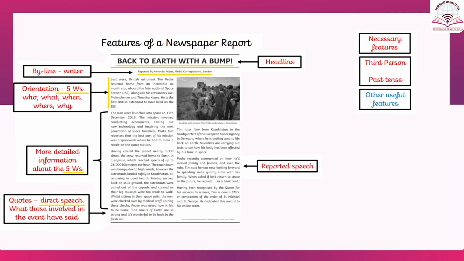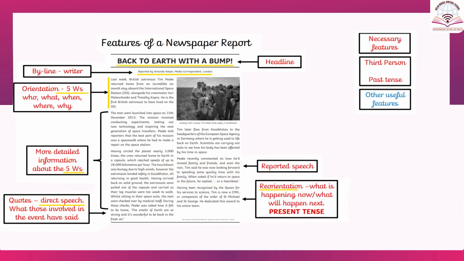Next we move to the second last paragraph. Here we have the reported speech. It is very important to notice that in a news article, always past tense is used and it is always in reported speech. For example, if we read this, Tim said he was now looking forward to spending some quality time with his family. When asked if he would return to space in the future, he replied, "In a heartbeat." And finally, the concluding paragraph, that is a reorientation paragraph. Having been recognized by the Queen for his services to science, Tim is now a CMG or Companion of the Order of St. Michael and St. George. He dedicated this award to his entire team.